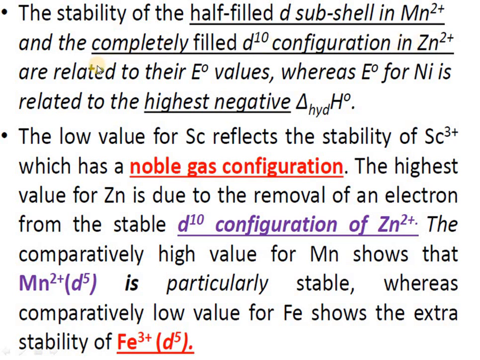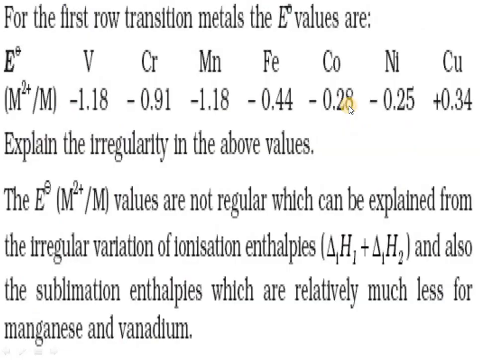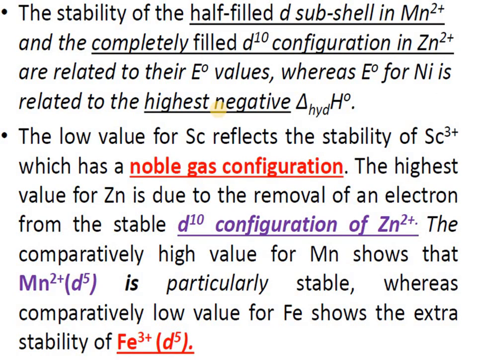So how is it related to the E0 values? The E0 value for nickel is related to the highest negative value of delta H hydration, here we are talking of -0.25, and for manganese it is -1.18. It is due to the stability of what? The stability of half-filled d orbitals. So this is overall deciding the stability.